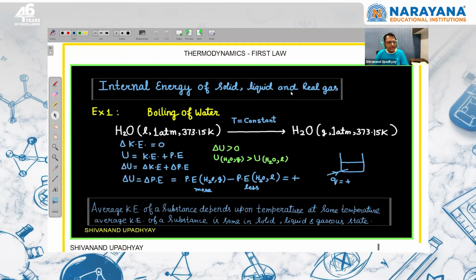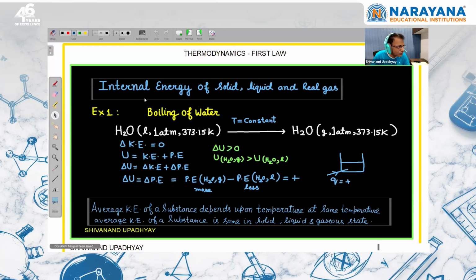Internal energy of solid, liquid and gas. So far we have studied that for an ideal gas the change in internal energy only depends on temperature. If temperature is constant, there is no change in internal energy. We are assuming that we are not changing the number of moles of the system. If we change, because internal energy is an extensive variable, if you change the moles, definitely internal energy will change.